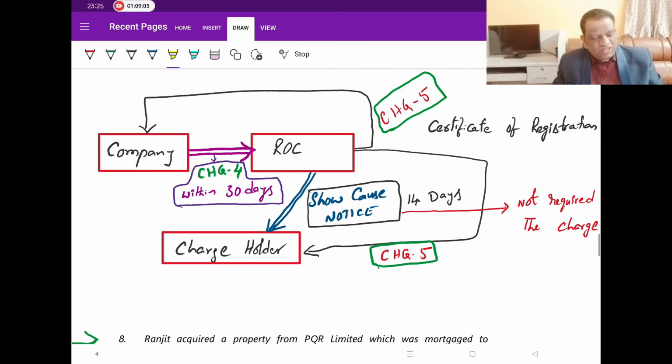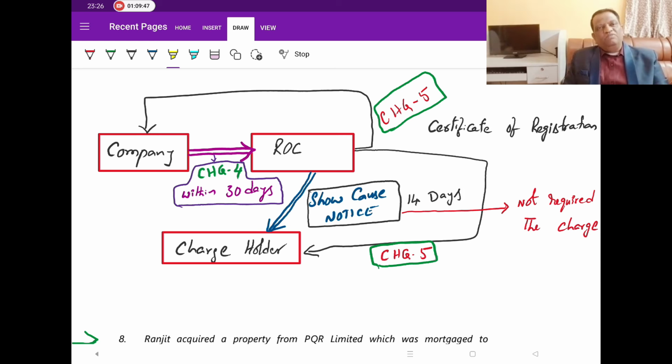Now, satisfaction of charge is nothing but this: the company has borrowed from the banker, maybe for 3 years, monthly installments of 3 years or something. 3 years are over. The company has repaid the total amount. Now, since they have repaid the total amount, they want to get back this asset. They want to convert that charged asset into a freehold asset. Otherwise, since that charge is already registered, it is there in the ROC database. In the ROC data bank, that asset is being shown as charged as security to some lender. So nobody will come and buy your property because everybody says you have already given it as security to them.